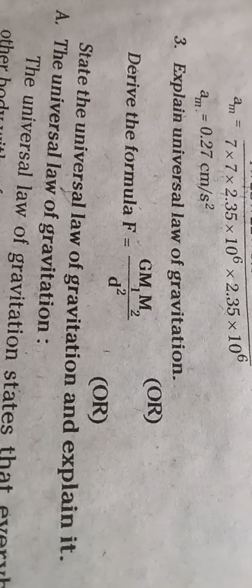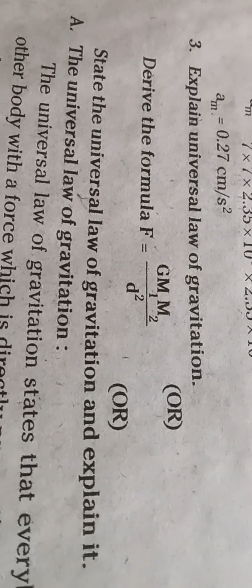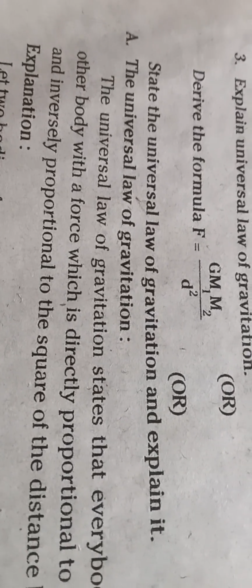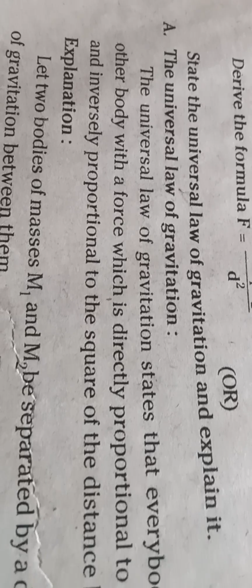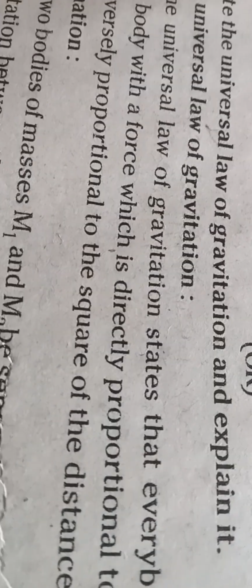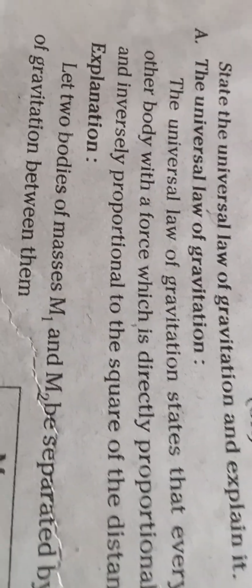Explain the universal law of gravitation. Derive the formula F equals G into m1 into m2 by d square. State the universal law of gravitation and explain it. The universal law of gravitation says that every body in the universe attracts every other body with a force which is directly proportional to the product of their masses and inversely proportional to the square of the distance.